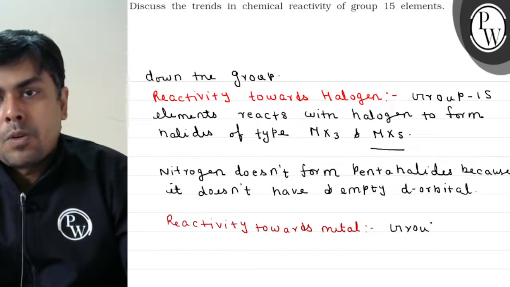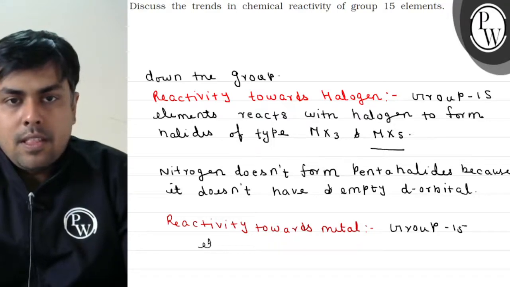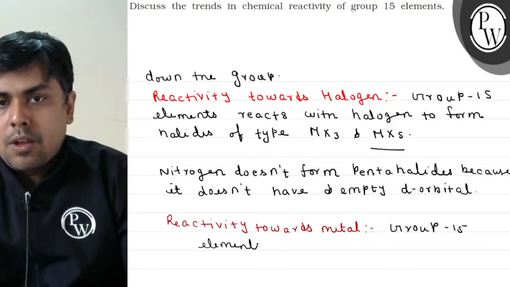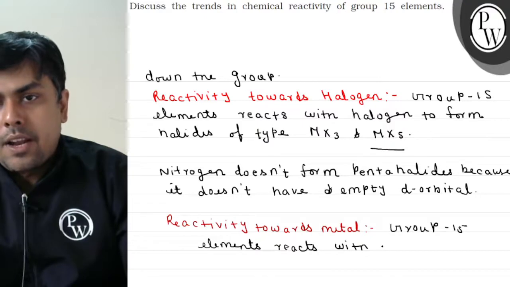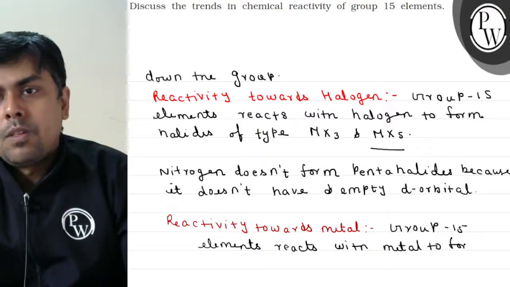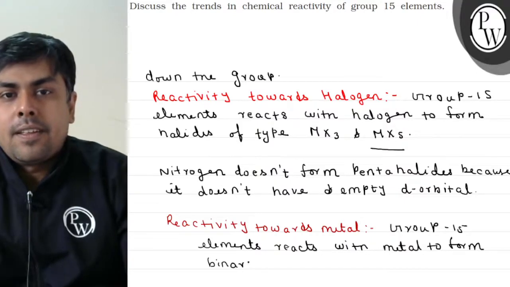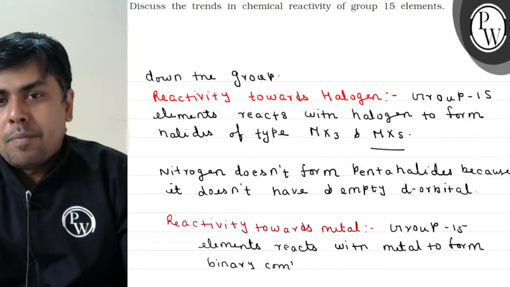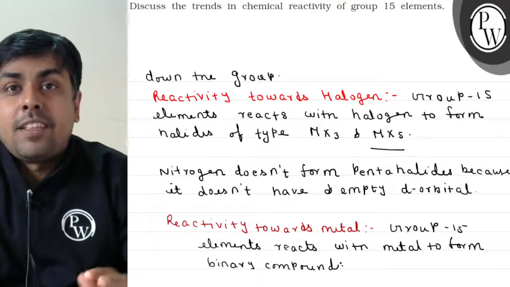Group 15 elements react with metal to form binary compounds, right? अगर बात करूं, we can have Li3N, right?